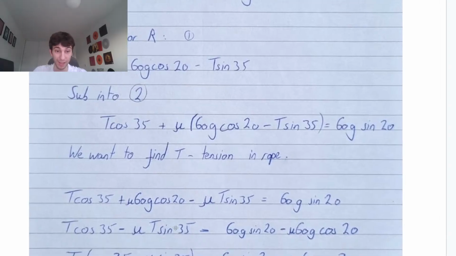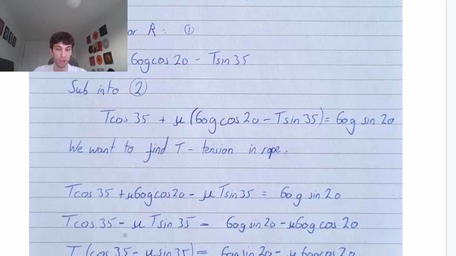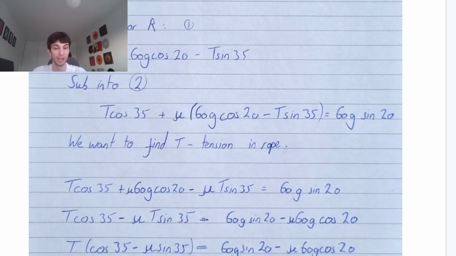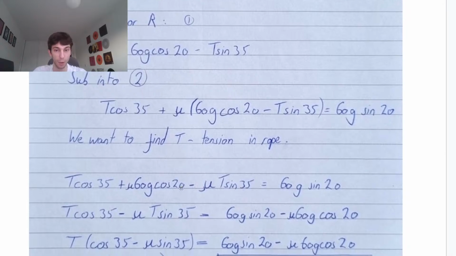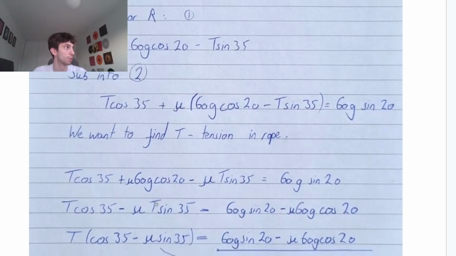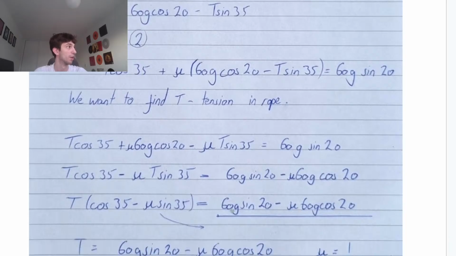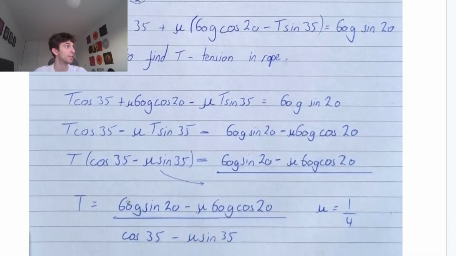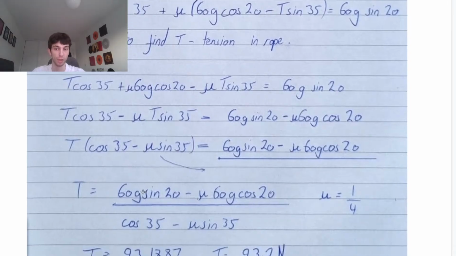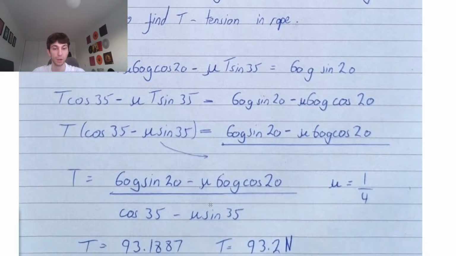So what we're going to do is take away mu times 60g cos 20 just to have our T's on the left. So we have T cos 35 minus mu times T sine 35 equals 60g sine 20, take away what we had here, which is our mu 60g cos 20. From here, we factor out the T, then we're going to divide over by cos 35, take away mu sine 35. Remember, we know every single value here. So T will be 60g sine 20 minus mu 60g cos 20, where mu is a quarter, over cos 35, take away mu sine 35. Once again, mu is a quarter. Plug it in your calc with all the relevant values, mu being a quarter, once again.